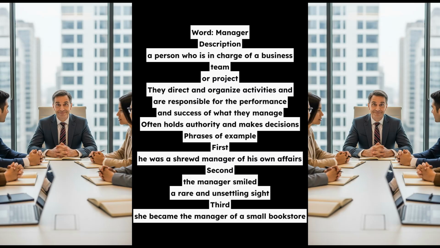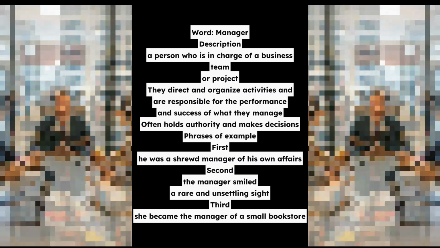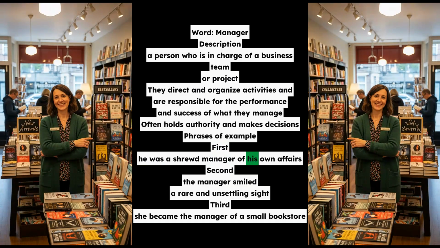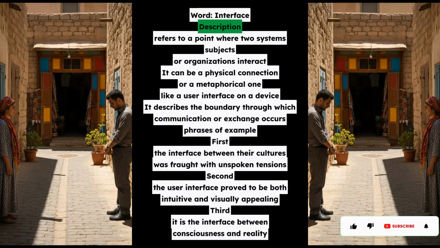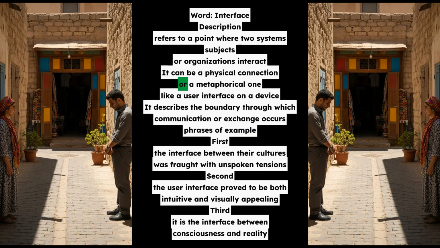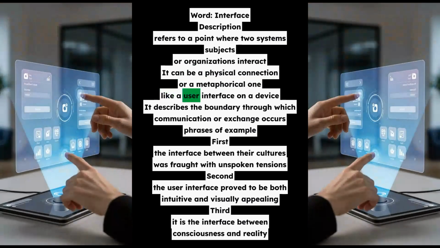Word, interface. Description refers to a point where two systems, subjects, or organizations interact. It can be a physical connection or a metaphorical one, like a user interface on a device. It describes the boundary through which communication or exchange occurs. Phrases of example. First, the interface between their cultures was fraught with unspoken tensions. Second, the user interface proved to be both intuitive and visually appealing. Third, it is the interface between consciousness and reality.